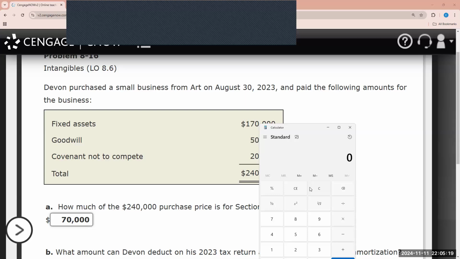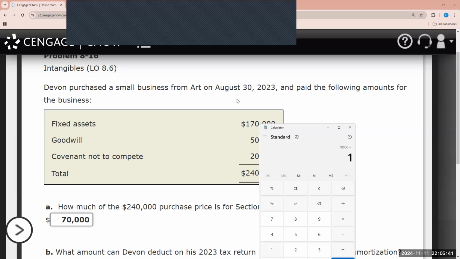So what we would essentially do is 70,000 divided by, well, there's two ways. We can do 70,000 divided by 15. That's how much we would deduct each year. Then we would divide it by 12, et cetera, et cetera. But another way, I think an easier way, would be 70,000, because we see that this is not going to be a full year of depreciation, so we can save a step.